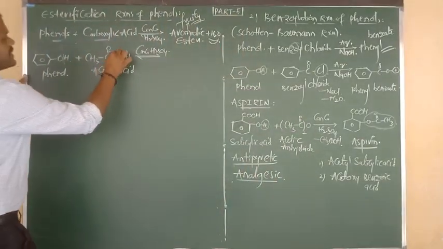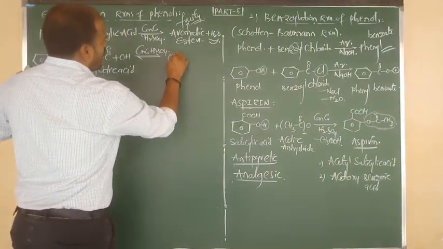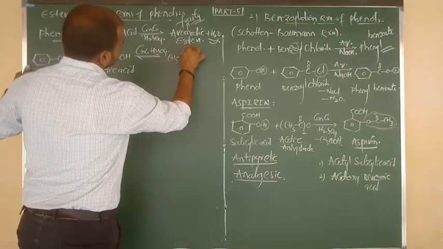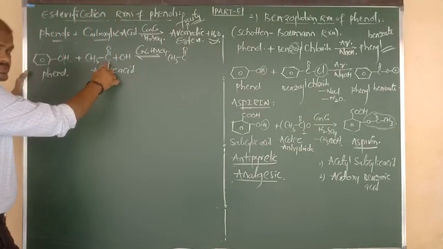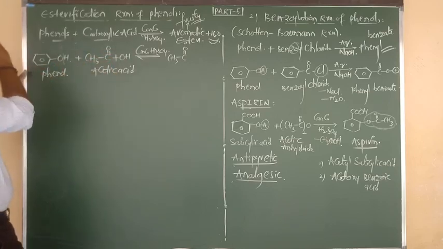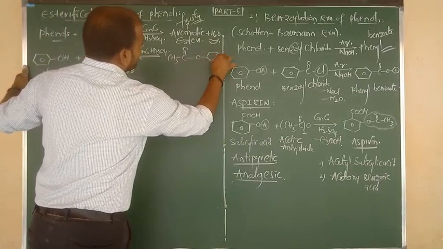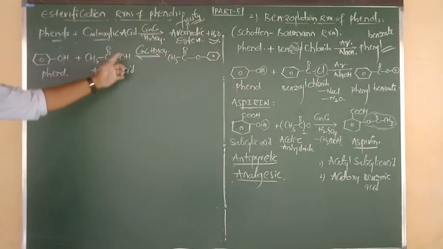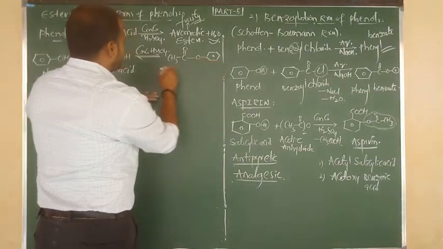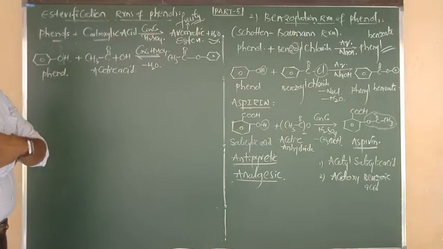After the cleavage of the C-O bond, the remaining group CH3-C=O, I am going to write as it is. CH3-C=O plus it is adapted by the O minus of the benzene, the phenoxy group, the O minus of phenol. H plus combines with OH minus and is eliminated in the form of a water molecule.